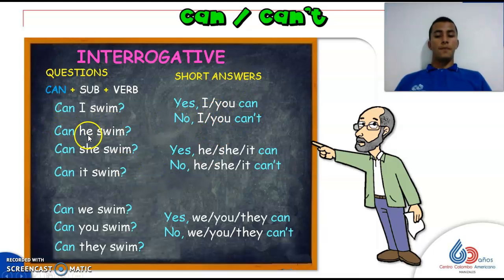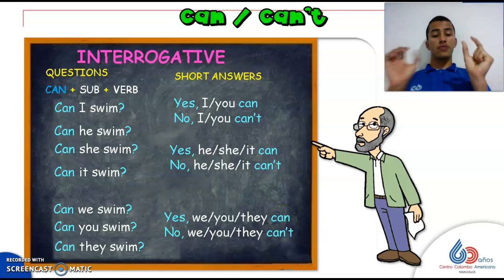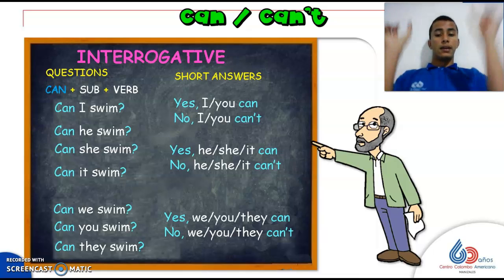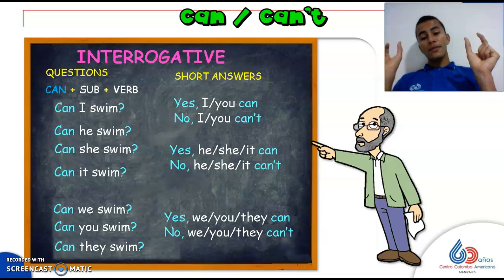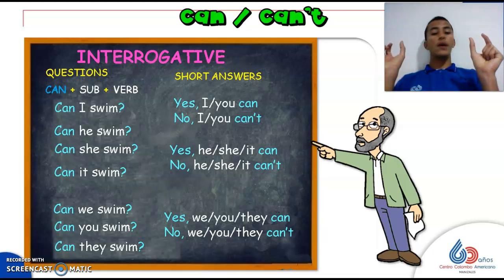So, can he, she, or it swim? Yes, he, she, it can. No, he, she, it can't. Can we, you, they swim? Yes, we, you, they can. No, we, you, they can't. Very important, the emphasis on these two pronunciations, the affirmative one and the negative one. So we have can for the affirmative, yes, I can. No, I can't. For example.